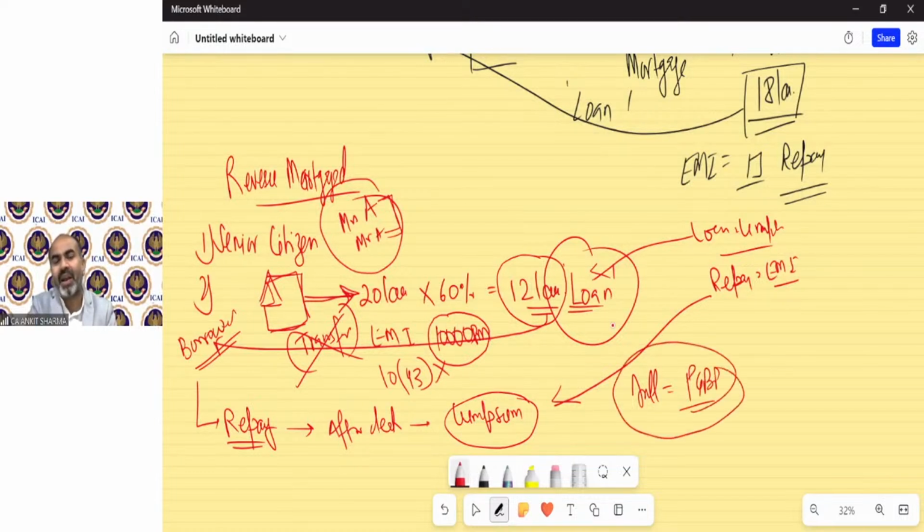So basically there are three concepts we need to understand. The EMI paid as a loan is not an income. The property transfer under reverse mortgage is not a transfer. And the interest income which the bank will receive at the time of repayment will be the bank's PGBP income. So that is the whole scenario in case of the reverse mortgage scheme. This has been explained over here.